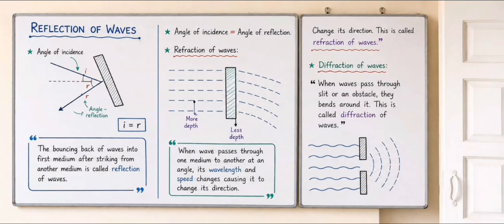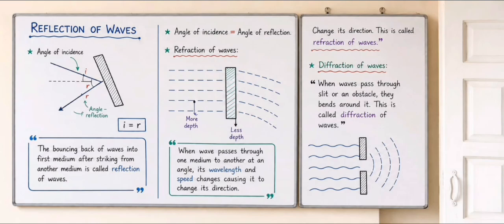Finally, let's understand diffraction of waves. Diffraction is the bending or spreading of waves when they pass through a narrow opening or around an obstacle. As shown in the diagram, after passing through the small gap, the waves spread out in different directions instead of continuing straight ahead.